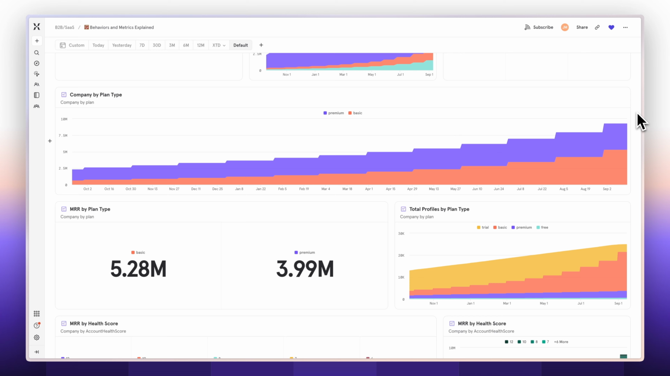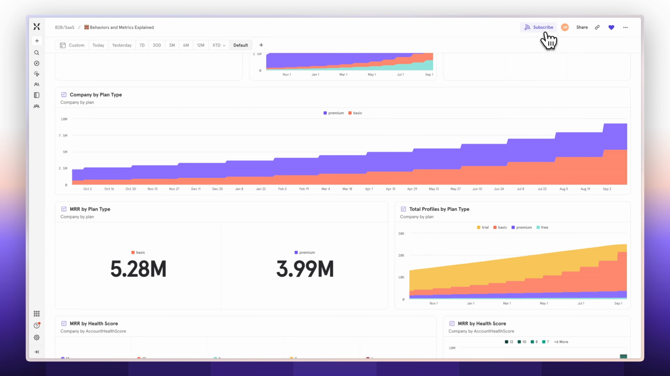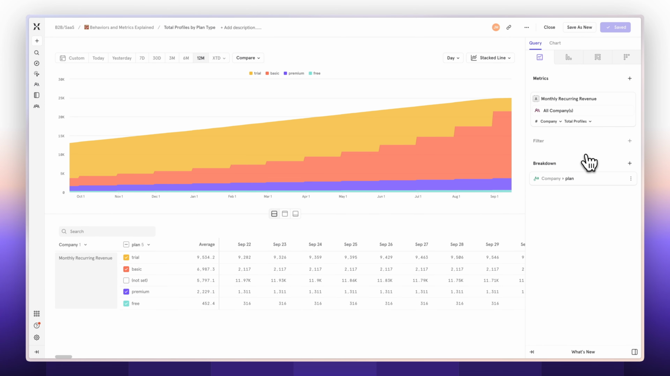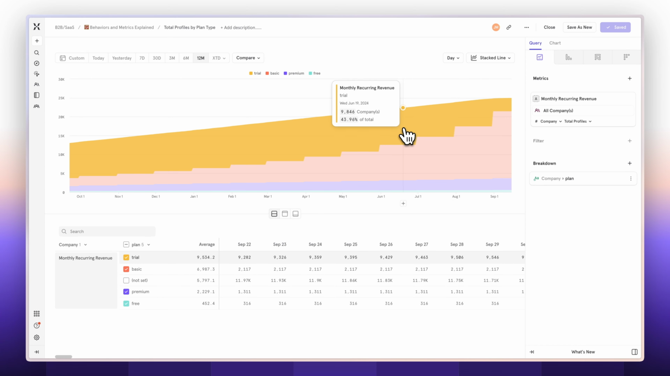So while I'm looking at these plan types, I'm using Jenna's metric to build the definitions that I know are reliable and breaking them down so I can understand them. So here I'm looking at total profiles by plan type because some of them are free, some of them are trial, and so I want to know who's in the pipeline,